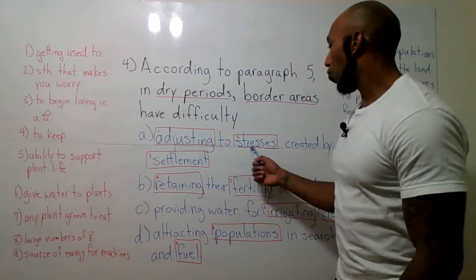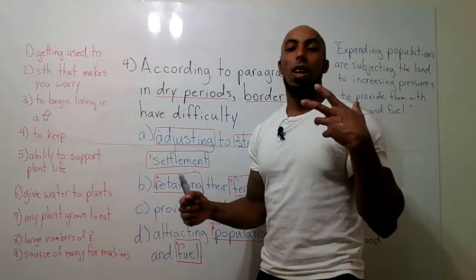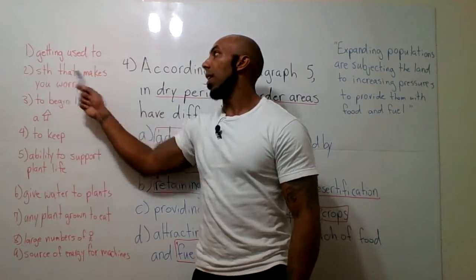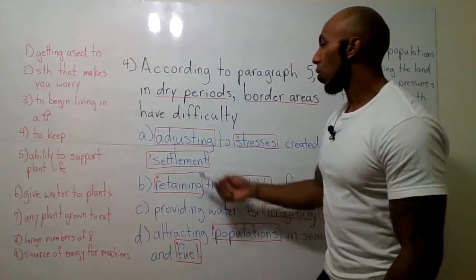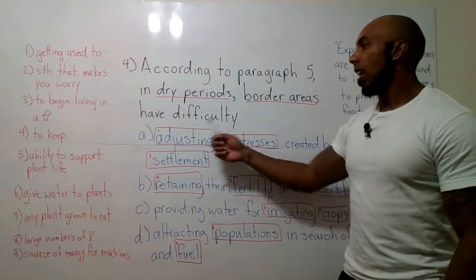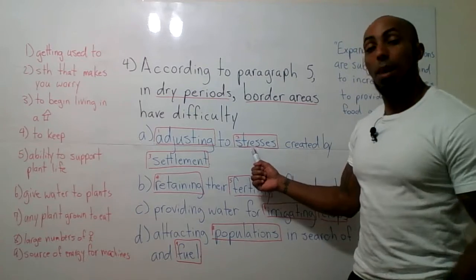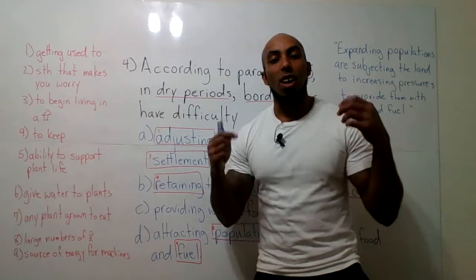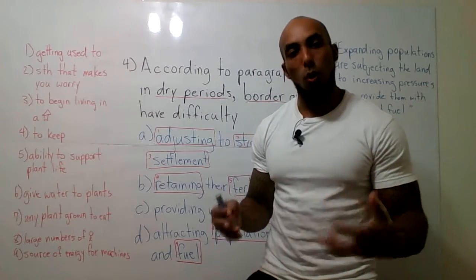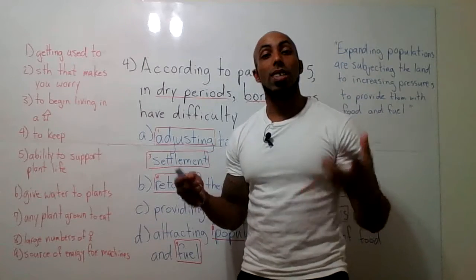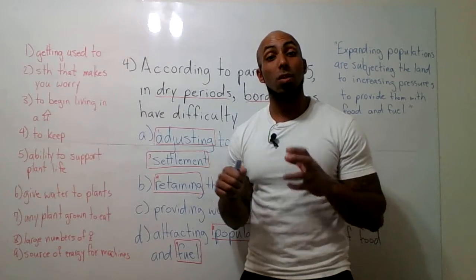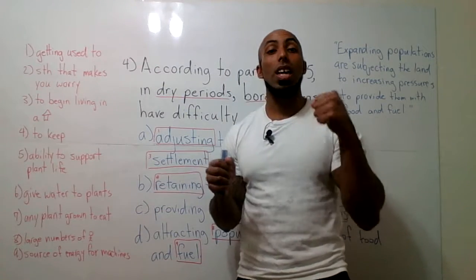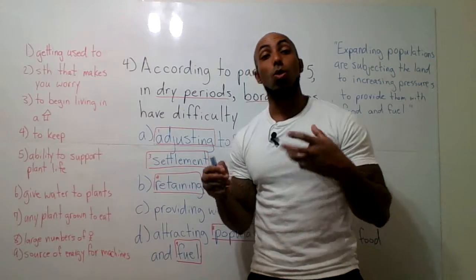Next word is stresses. What is a stress? Well, a lot of us adults know what stresses are. Stress is anything or something that makes you worry, okay? So these border areas have trouble getting used to the things that make it worry created by settlement. Now, we know that things that aren't alive can't worry. So what does that mean? Okay, stresses in this context just means all of the things that those large populations of people take from the land, okay? Those are stresses.